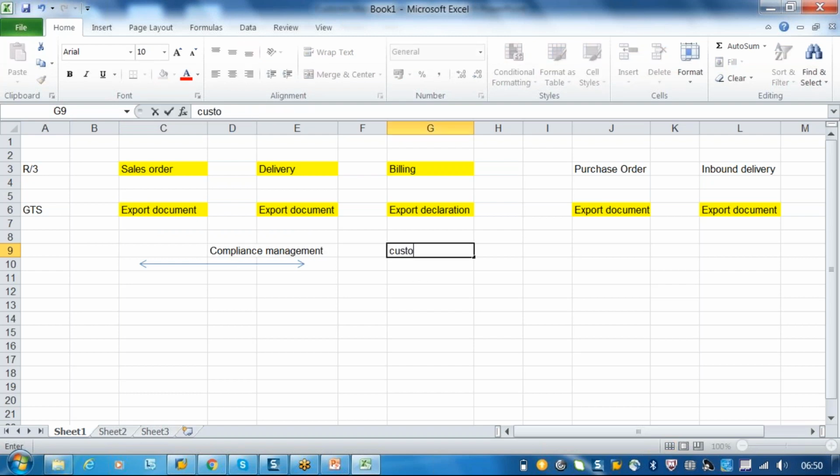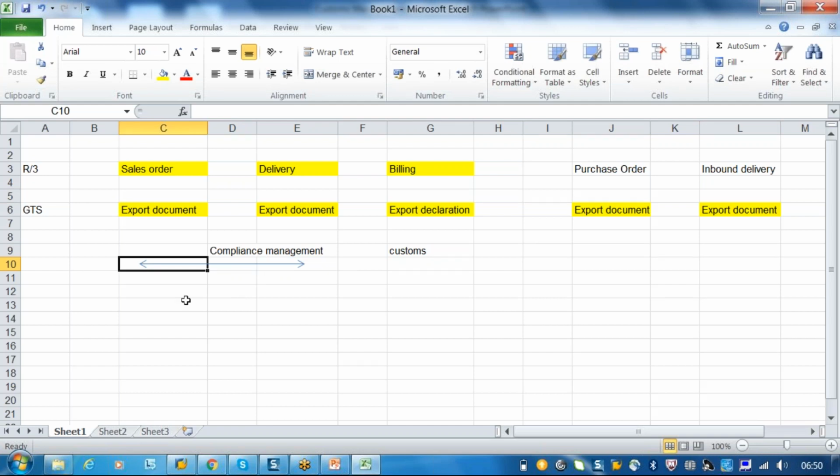And this is customs. So here, the same thing also, it's compliance management and customs management. So now you understand it. So what is this customs, and what document will go to the compliance management, and what is the customs, and what document will go to the customs management.